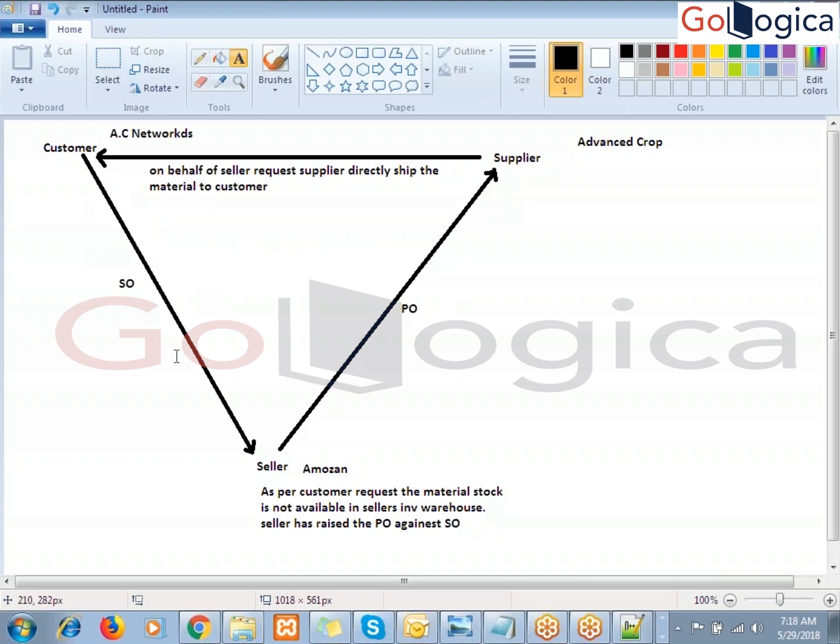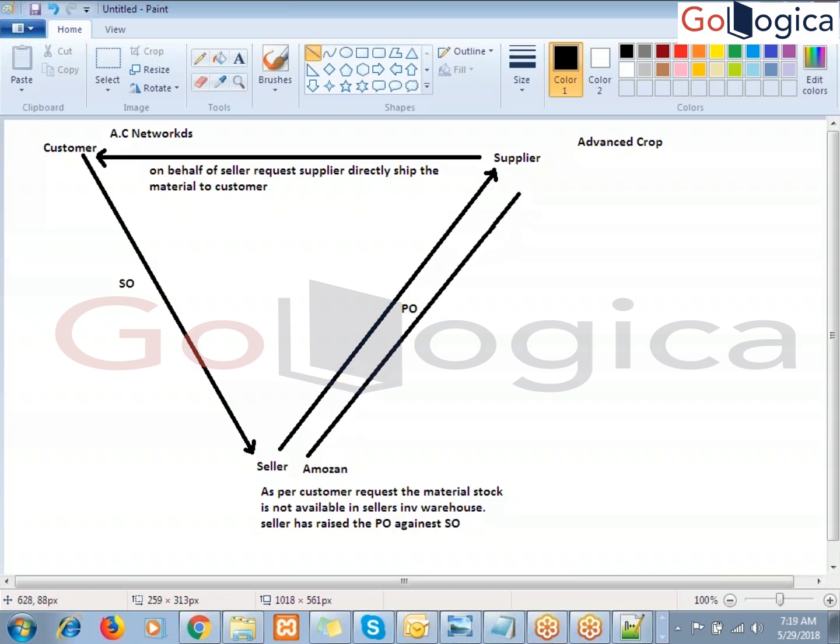Sir, how are we going to receive the amount? Now the seller has made the payment to the supplier. Understood? What invoice is coming here now?